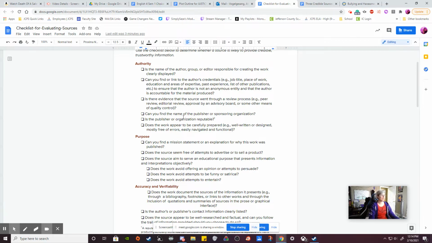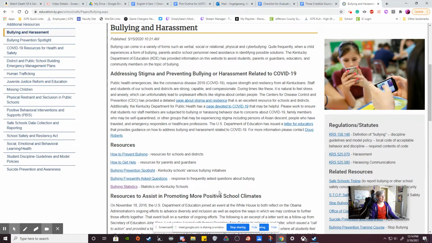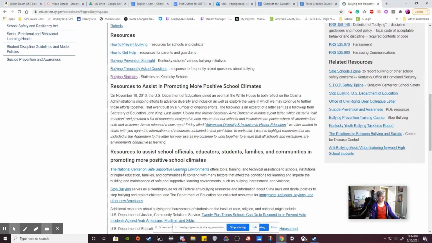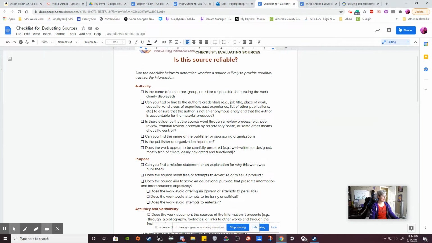So yes. And then, does the work appear to be carefully prepared? Like well written or designed, mostly free of errors, easily navigated? Absolutely. This is a clean and laid out piece that has a bunch of links and all types of stuff. So just right there, we can look at this and be like, wow, that's 6. 6 right there, ready to go.